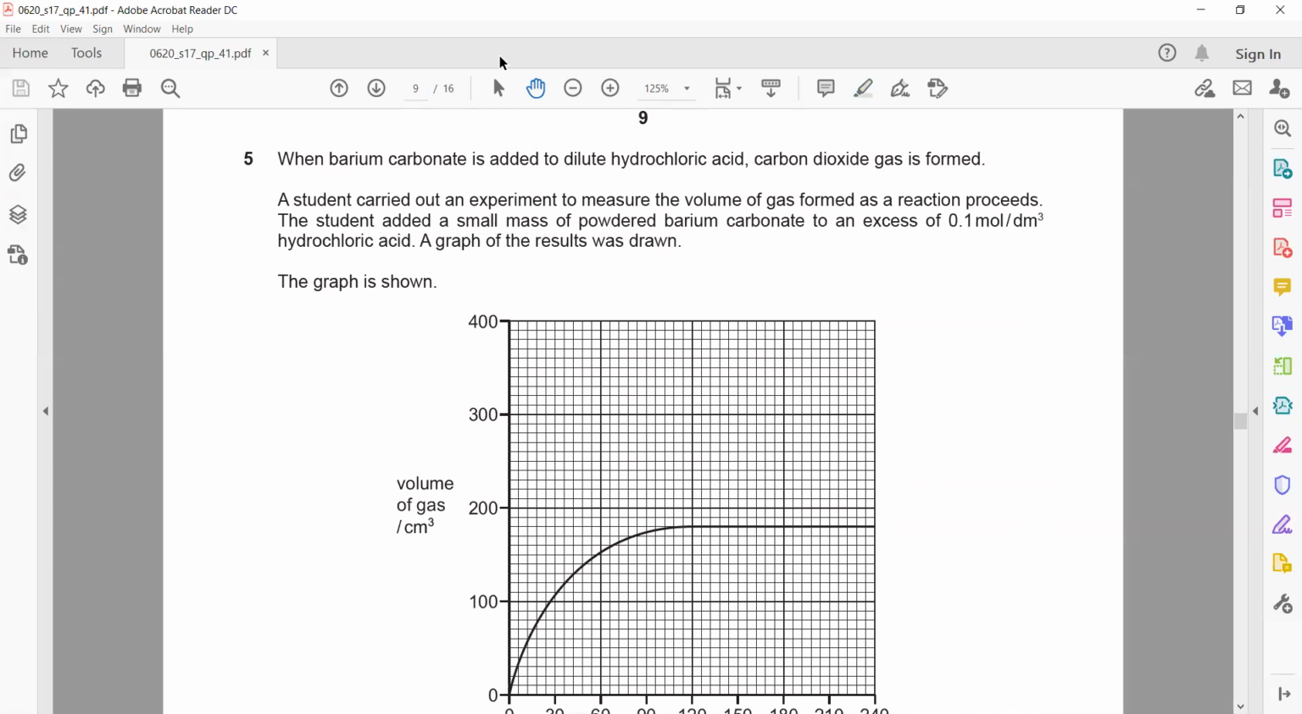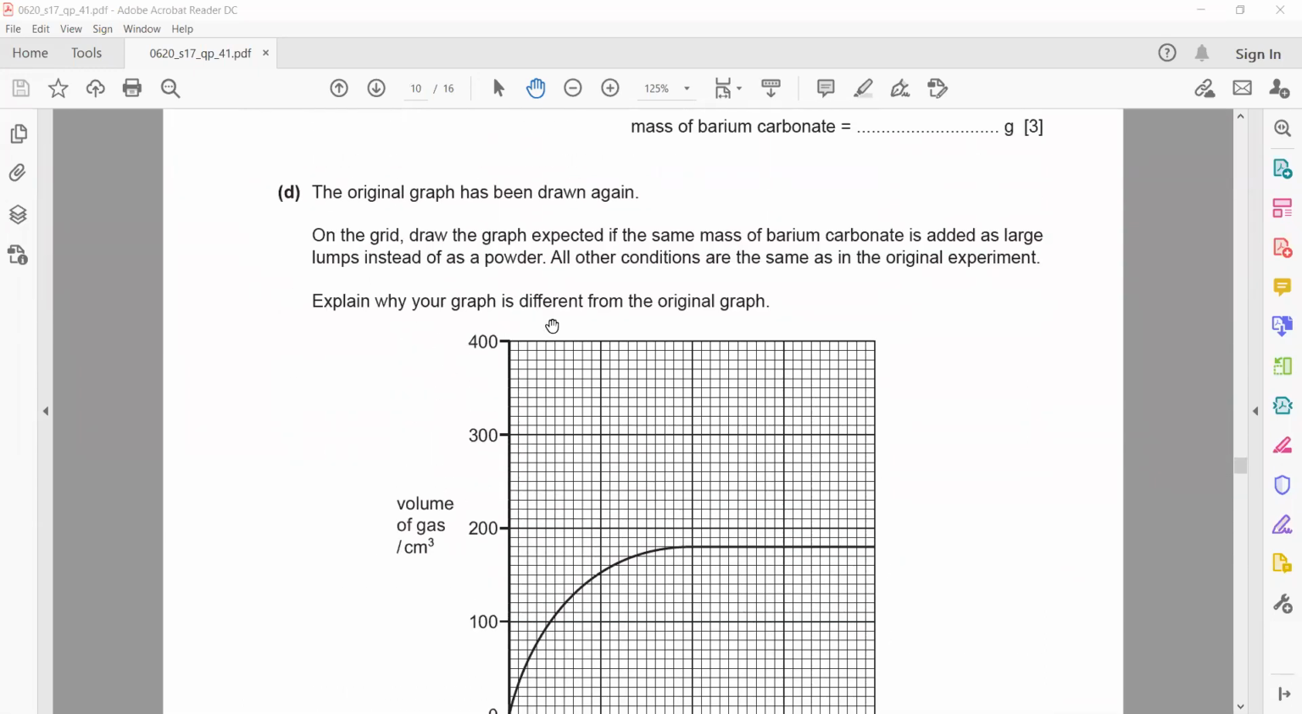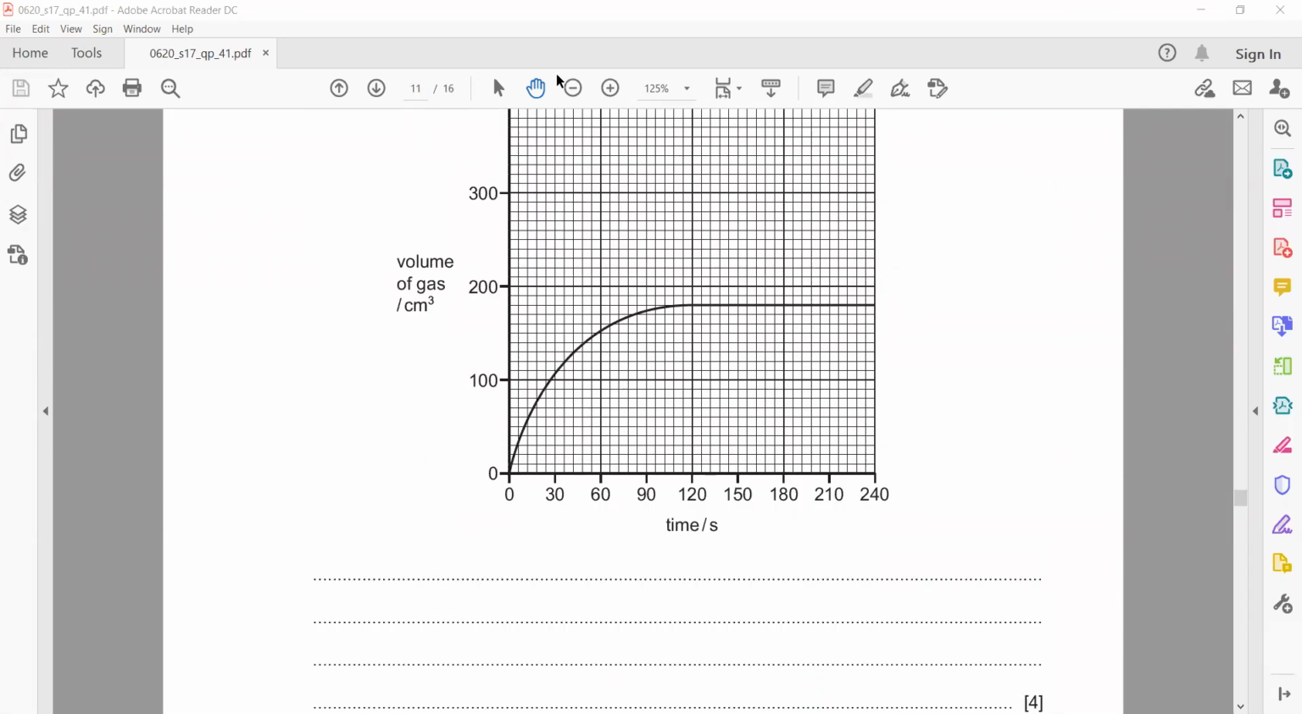Here a student carries out an experiment. A student added a small barium carbonate to an excess of acid. Excess of acid means acid is more than enough. So if I increase the amount of excess reagent, what will happen? It will only affect the rate of the reaction, but it will not affect the final product. So the rate of the reaction will change. It will become steeper because of concentrated acid, but the final product will be same, because we are changing the excess reagent.